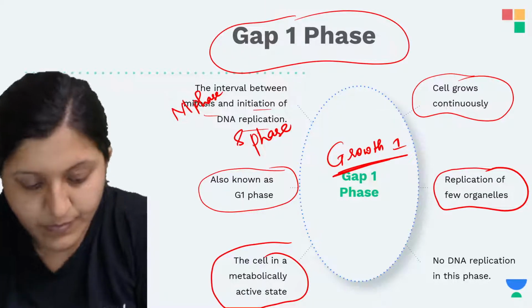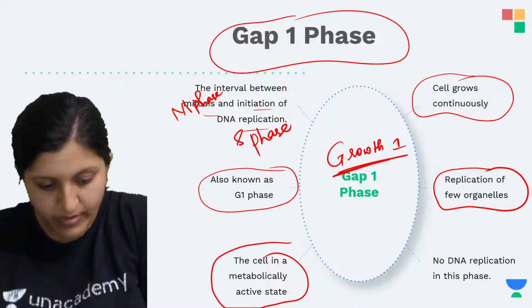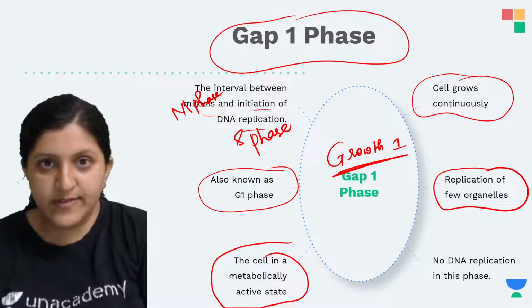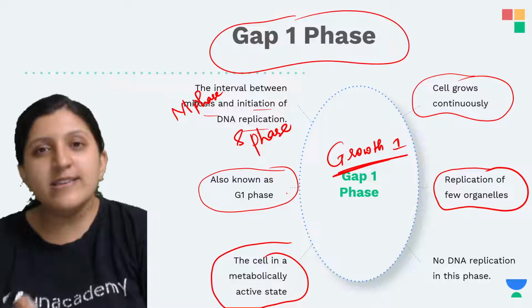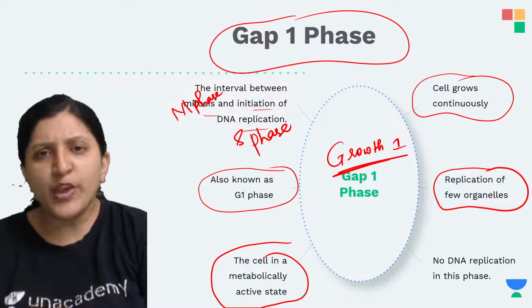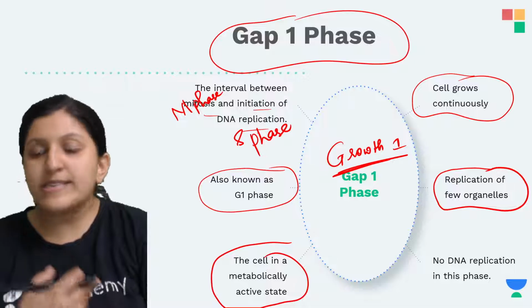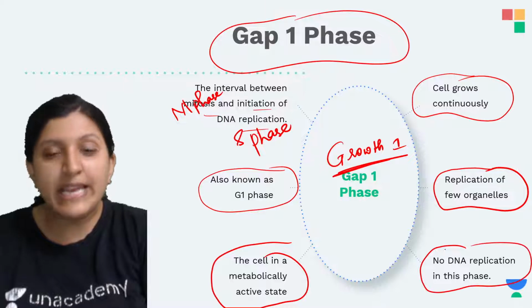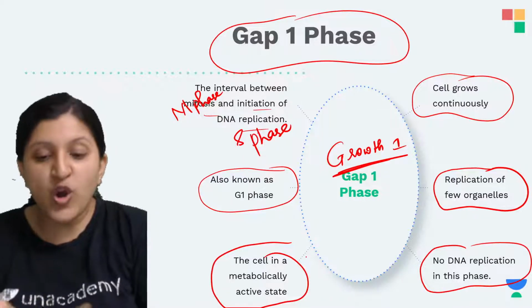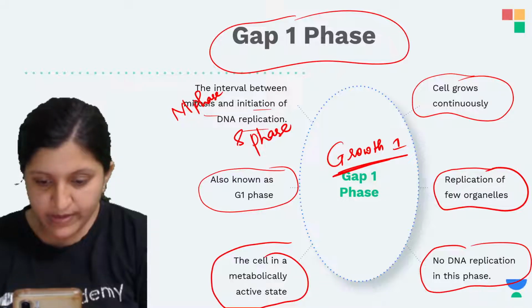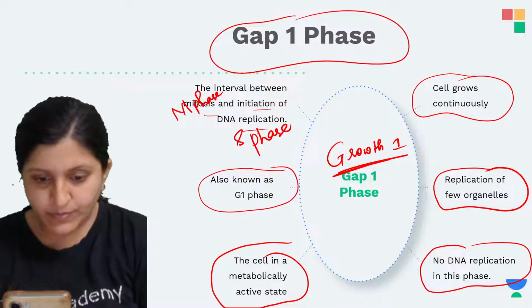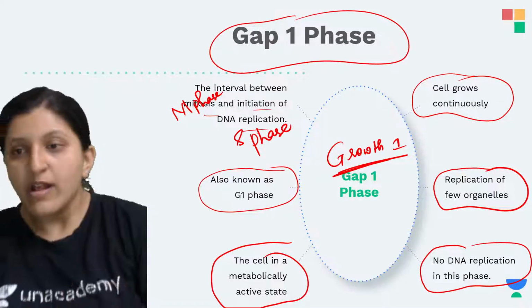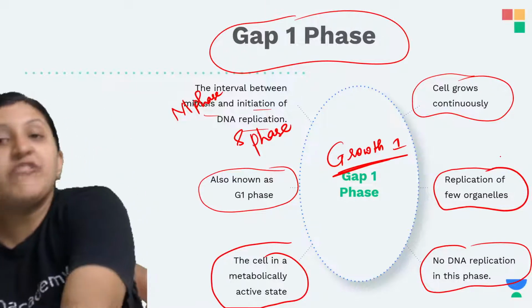Okay, so the cell we can find in a metabolically active state. That means it is continuously producing RNA, it is producing proteins, and ATP synthesis is occurring. Okay, so all these changes we can see, and here there is no DNA replication. So DNA is not produced in this stage. So that is about the DNA replication which is not occurring here.